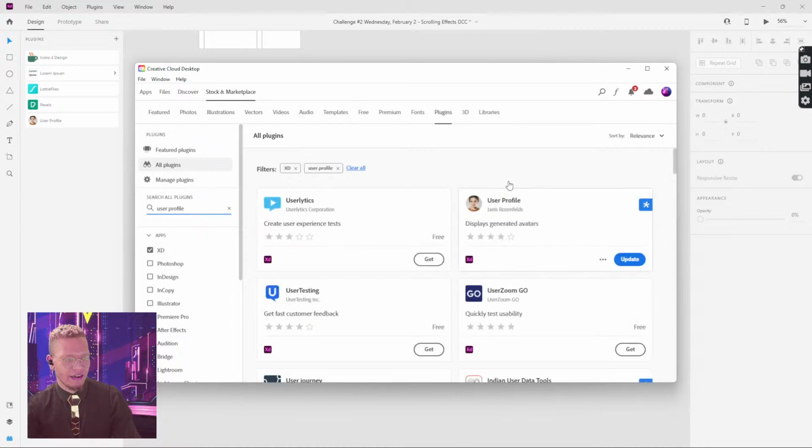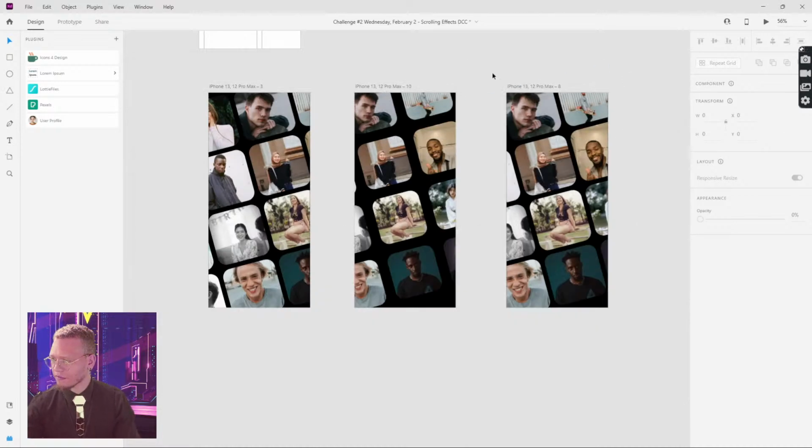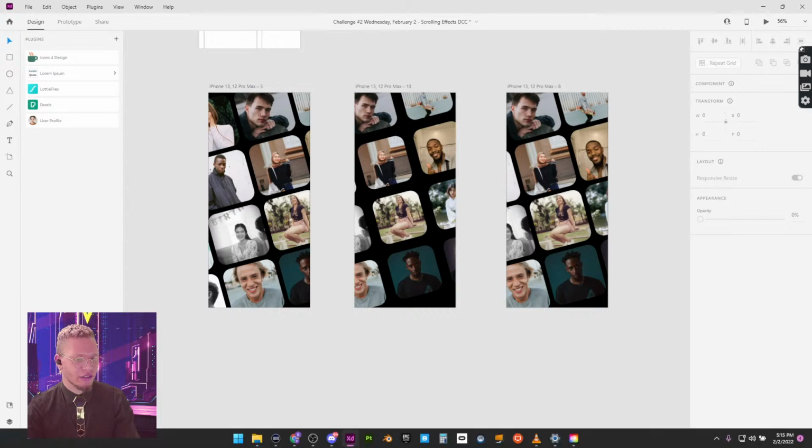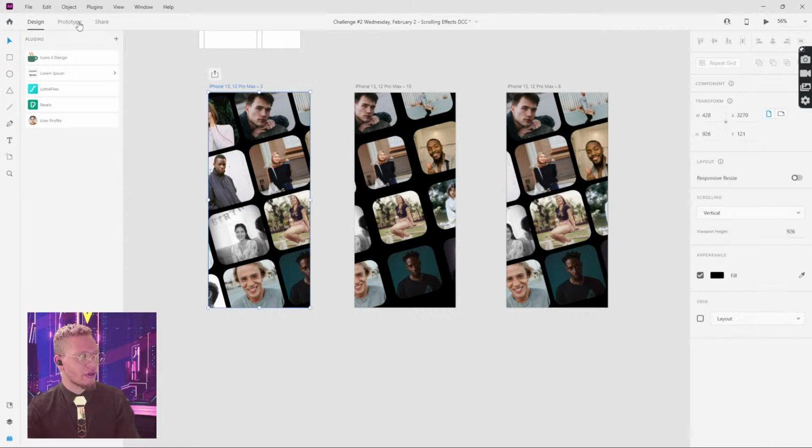Just like that, right there. And there's an update for it. All right, so now we're gonna get into our animations. So what we're going to do is go to our prototype tab right here.